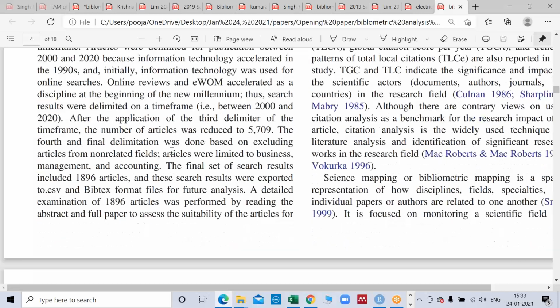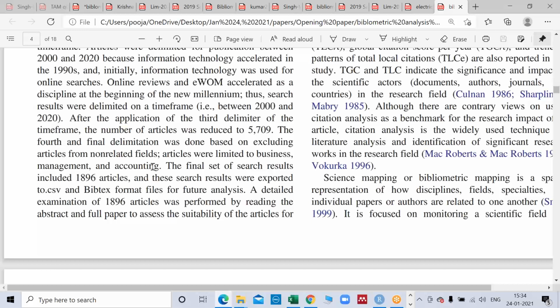And then the fourth and final delimiter was done based on articles from non-related fields. Articles were limited to business management and accounting. There are different disciplines like accounting, social science, psychology, decision sciences, so they have confined the research to business management and accounting. Again, this is the prerogative of the researcher only.